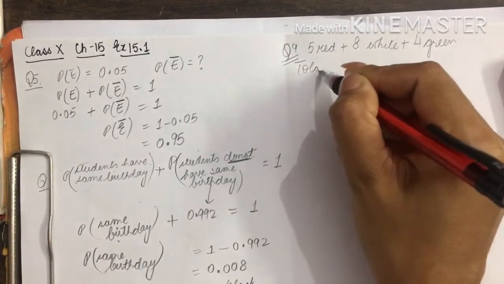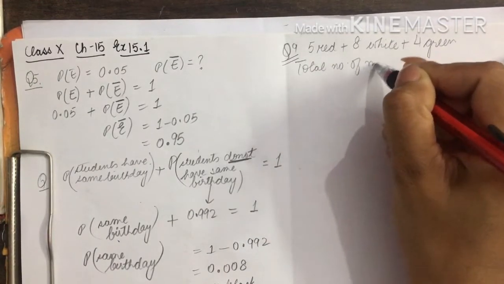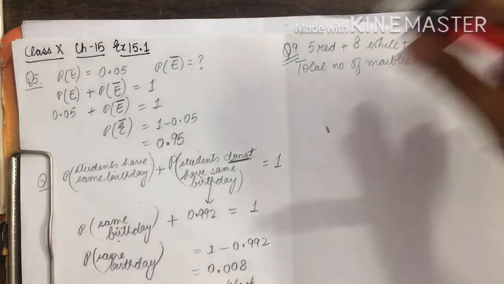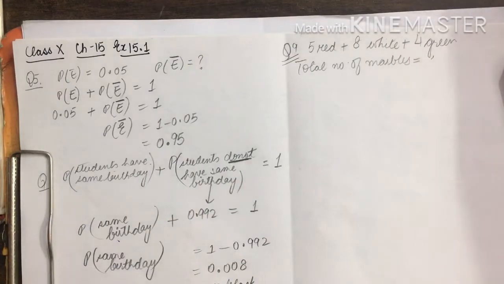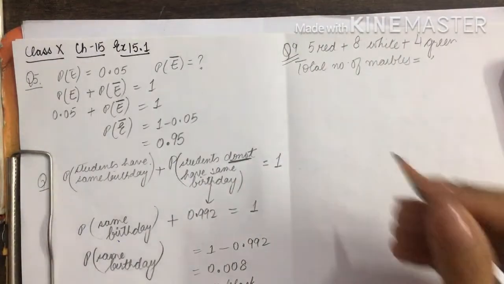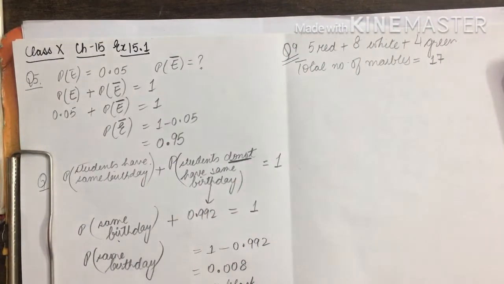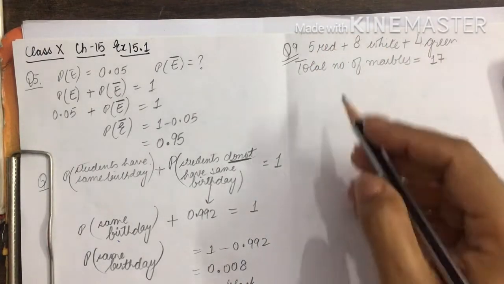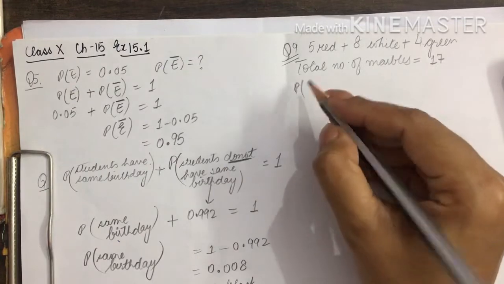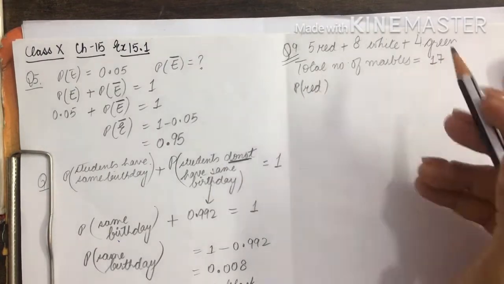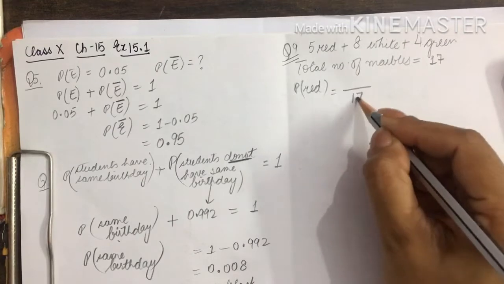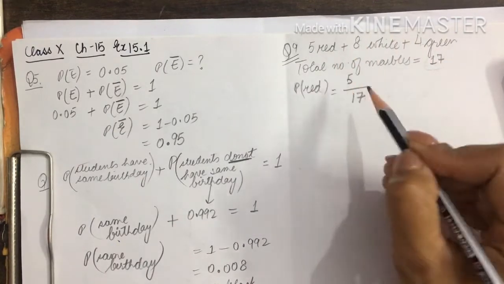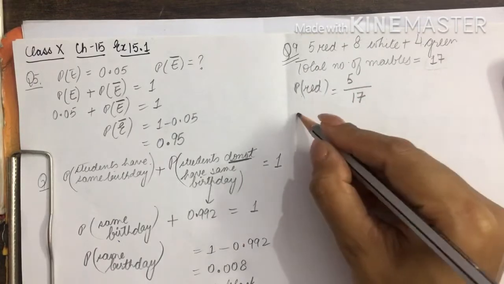So total number of marbles is 17. 5 and 8 is 13 plus 4 is 17. Probability of getting, first part is red marble, so total in the denominator, and out of those 17 marbles, how many are red? 5. So this is the probability of getting a red marble.